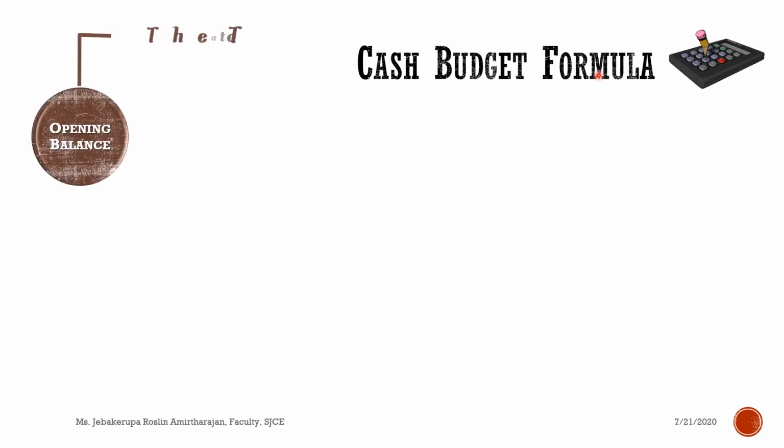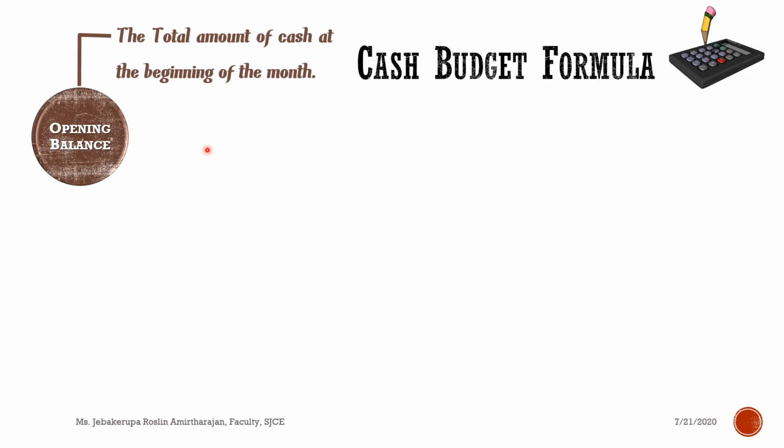For example, if you are preparing a cash budget for 3 months, the essential thing is that the cash budget starts with the opening balance. So in the format, you will have an option called opening balance.